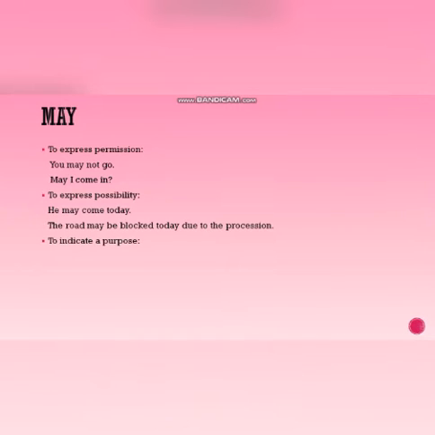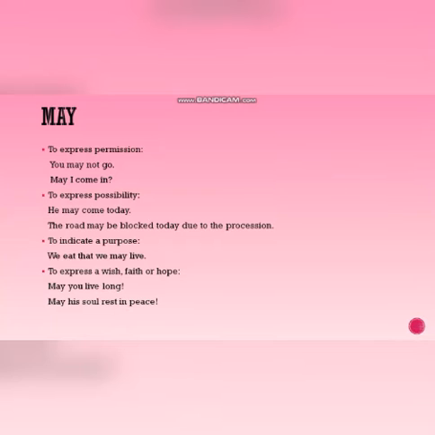To indicate a purpose, for example, we eat that we may live. Now why do we eat? We eat so that we may live. To express a wish, faith or hope, may you live long. When you are wishing someone to live long, you must say may you live long. May his soul rest in peace. So you are hoping that his soul will rest in peace.